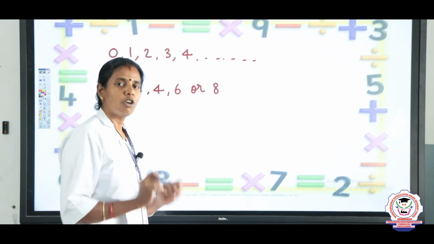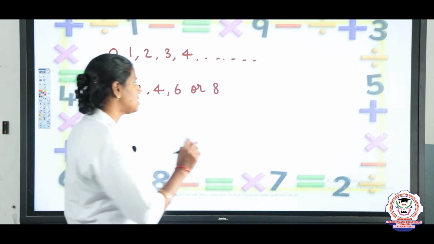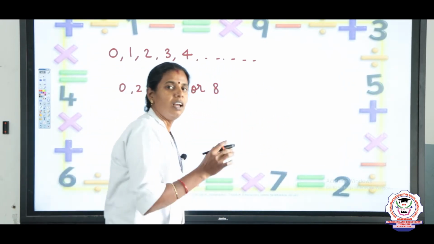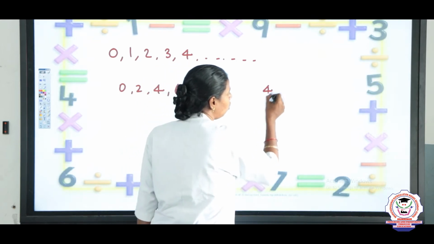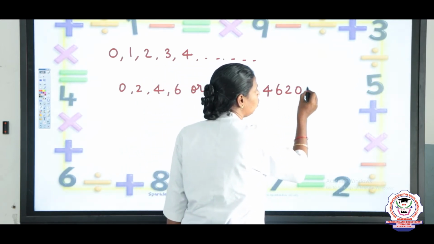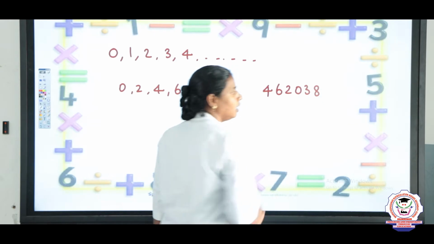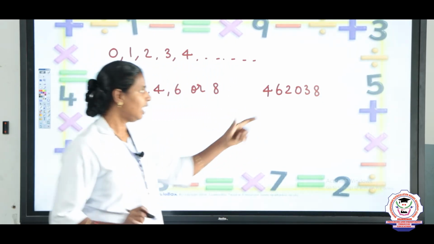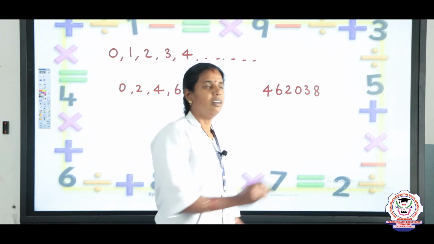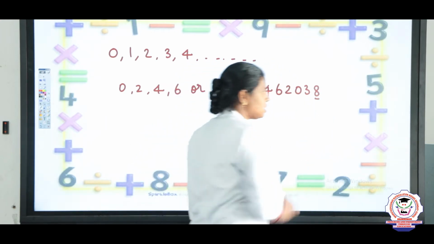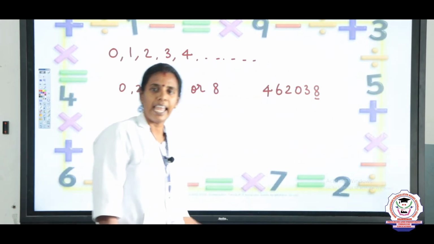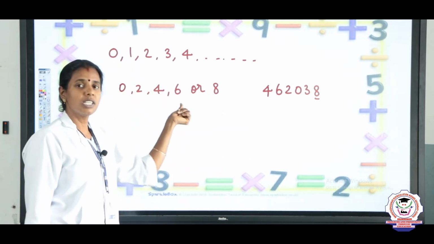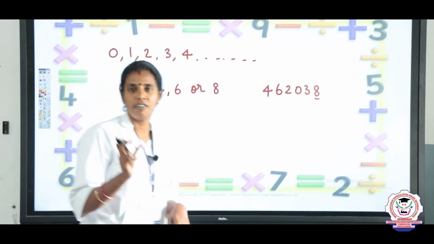Take 462038. Whether this number is even or odd, we just take the ones place number, which is 8. So the number which ends with 0, 2, 4, 6 or 8 we call an even number.